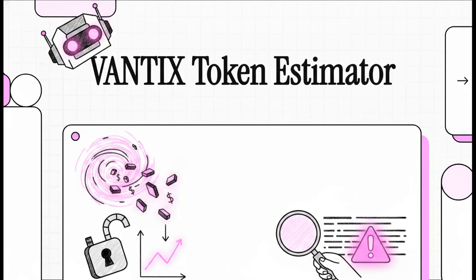Right now there is an absolute economic thriller unfolding across the 2026 AI deployment landscape. Today, we're diving deep into the Vantix Prompt Token Estimator to figure out how to survive what industry experts are calling the AI context trap. Because look, if you're building artificial intelligence apps right now, there are hidden financial vulnerabilities buried deep inside your code, and they might just be quietly draining your entire budget.